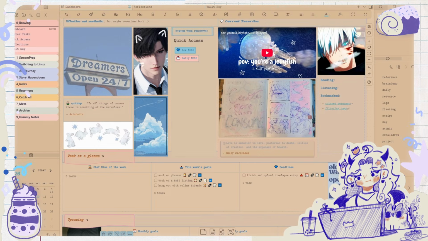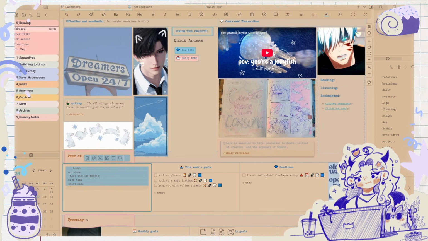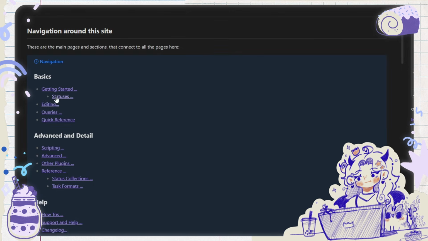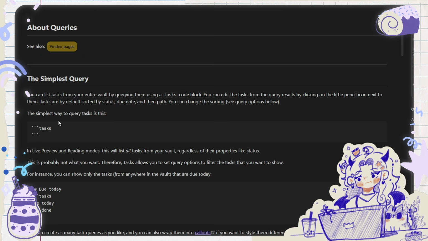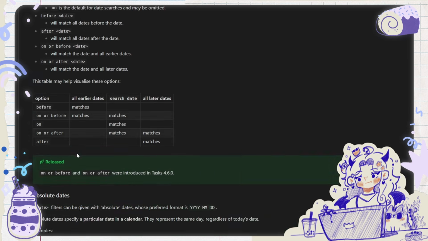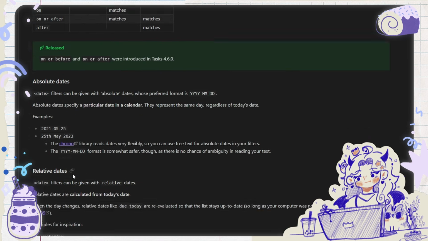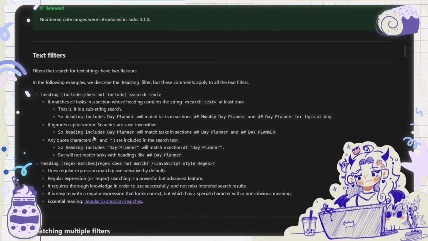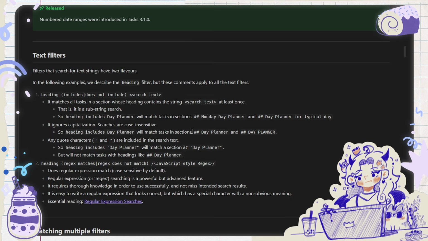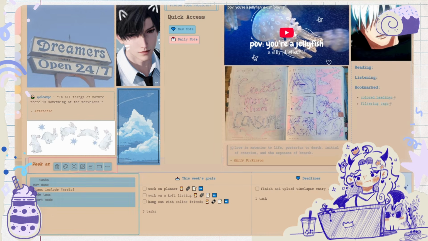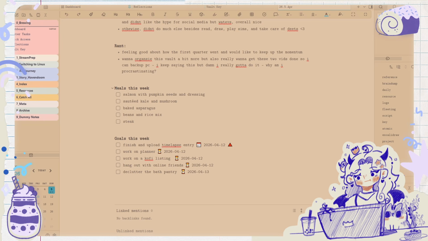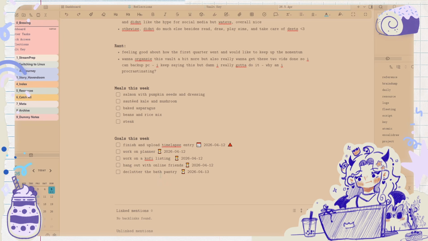Now I know there's a way to filter these by the heading. Queries, filters. These are if you use the date, and then there should be one for heading. Heading includes something will match the task. Heading includes, okay, so in my weekly here, I want to make sure I get meals and goals this week.